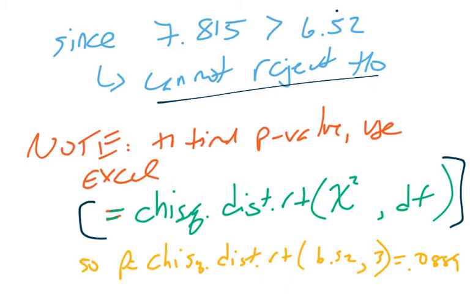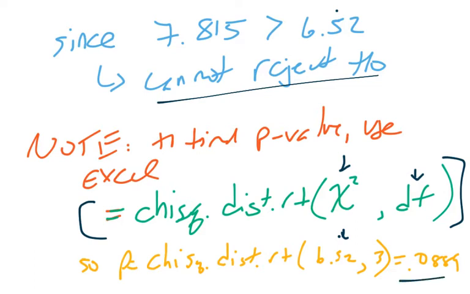That's just the way that the table unfolds, so always have RT. And then you're going to use your test statistic that you find and the number of degrees of freedom at hand. So in this case, you type all that in, use your test statistic, 6.52 with 3 degrees of freedom, and we get a p-value of